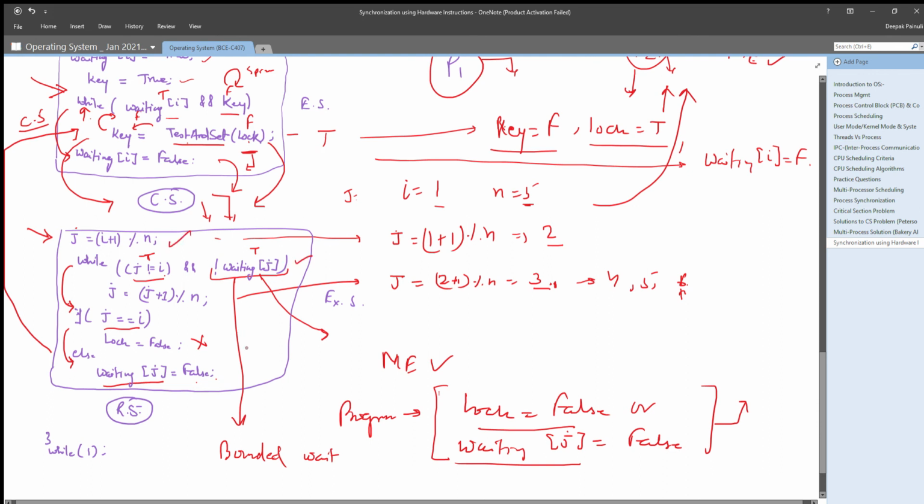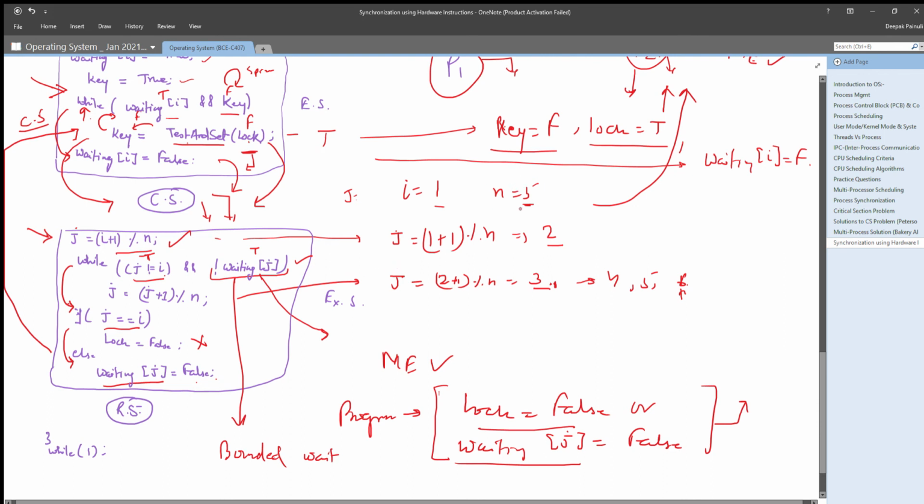See, if there are 5 processes, and after p1, p2 is not interested and p3 is interested, the processes in the waiting will get their turn at regular intervals, because you are using modulo for updating j.